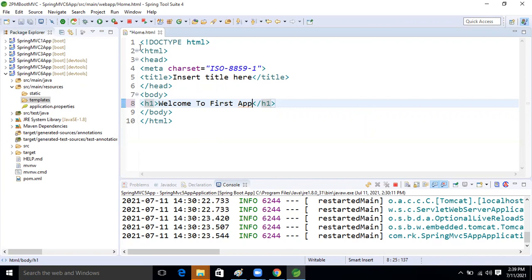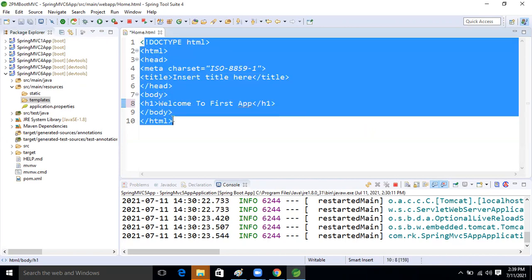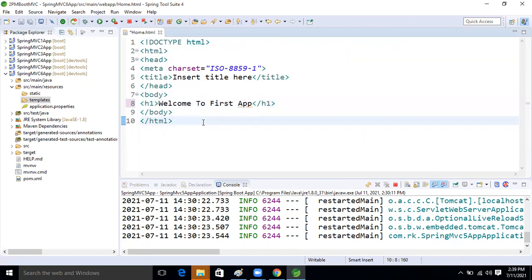Whenever we work on Thymeleaf, at that time what we will do, guys, is import first. We need to import the Thymeleaf related tags, guys. Then our HTML page will work. Okay, then our HTML will work.